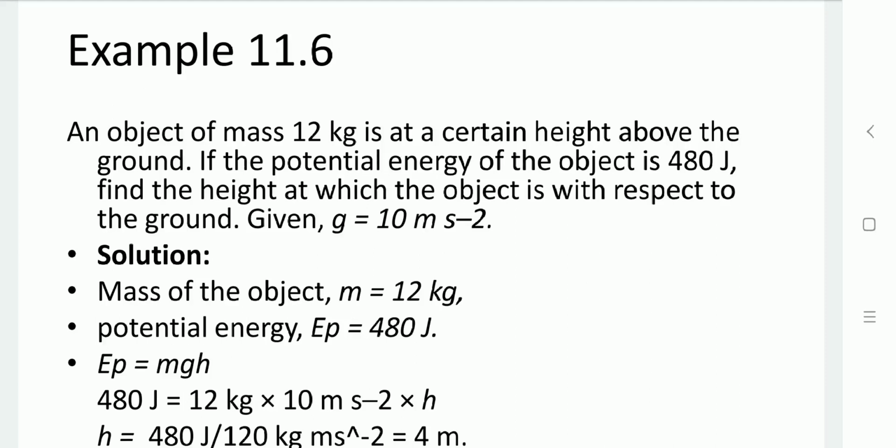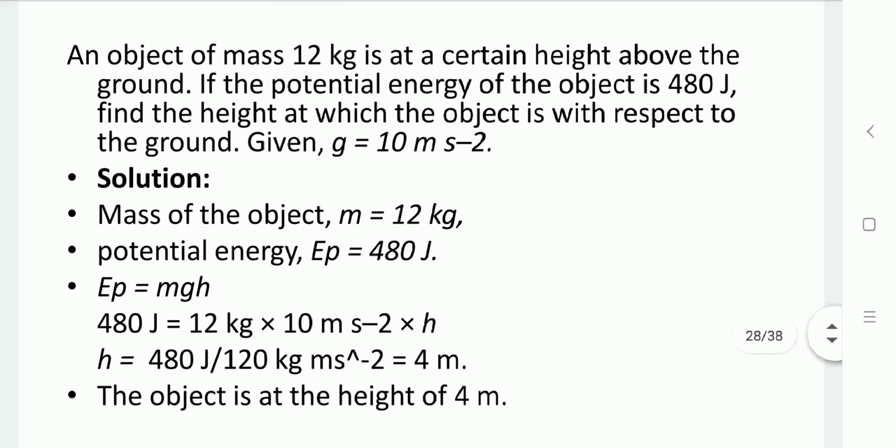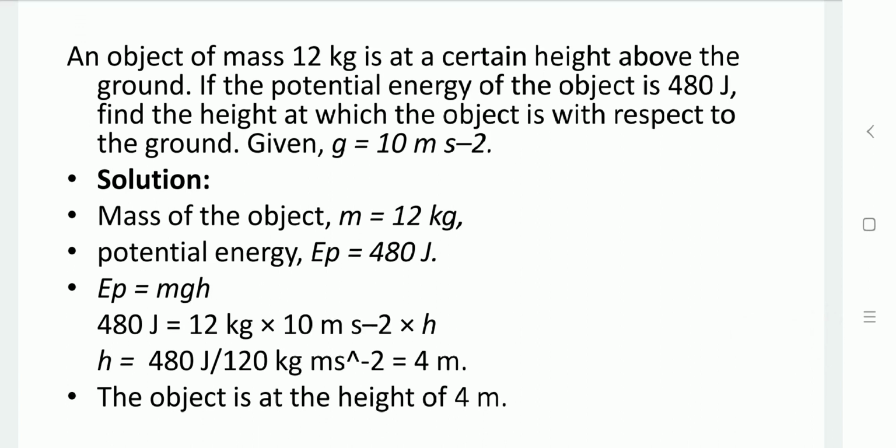We need to determine the height at which the object will be with respect to the ground. So EP, potential energy, equals mgh. Substitute all the values of potential energy, mass of the object and acceleration due to gravity g, which is 10 meter per second square. Make h the subject of the formula and calculate the value. We will get h equal to 4 meter. So the object will be at a height of 4 meter.